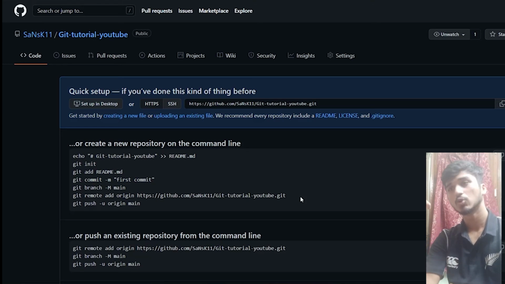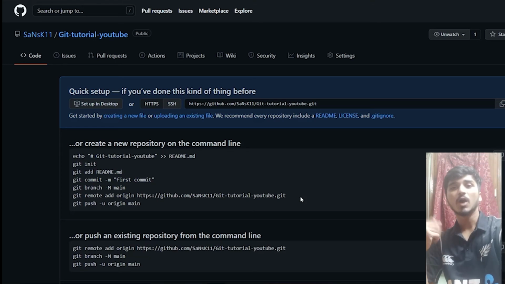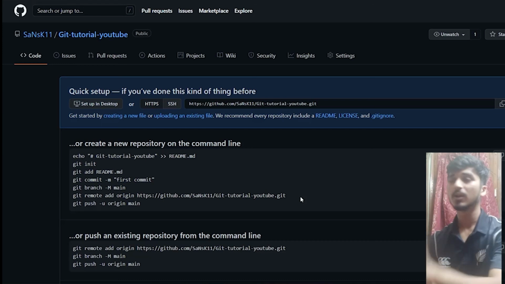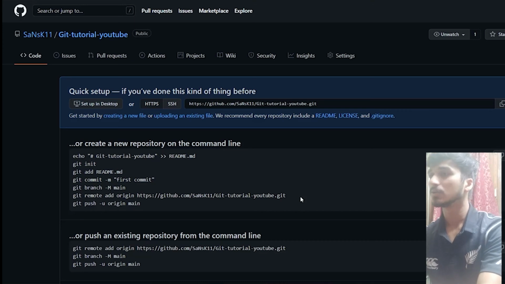Okay, Git knows my profile, Sansk11. But I also have around 40 repositories as of today. So how will it know which particular repository I have to push to? It will know if I copy this. This is my code. I have to copy this.